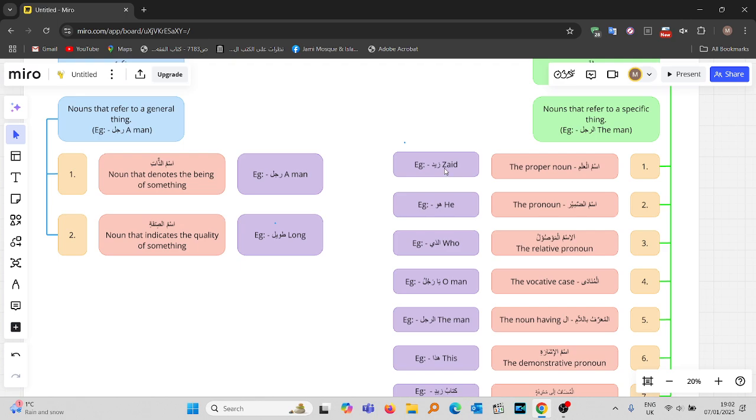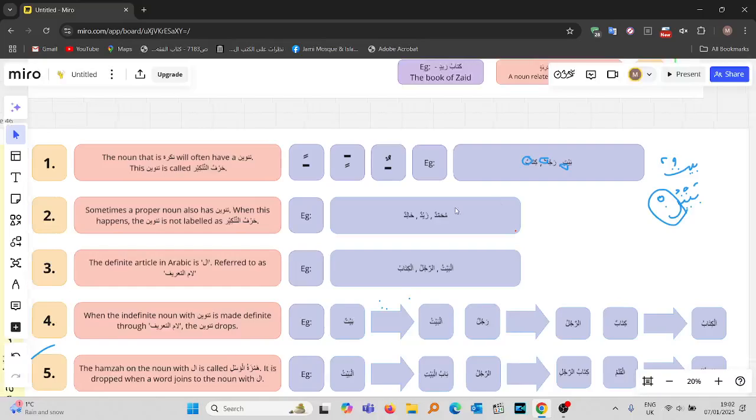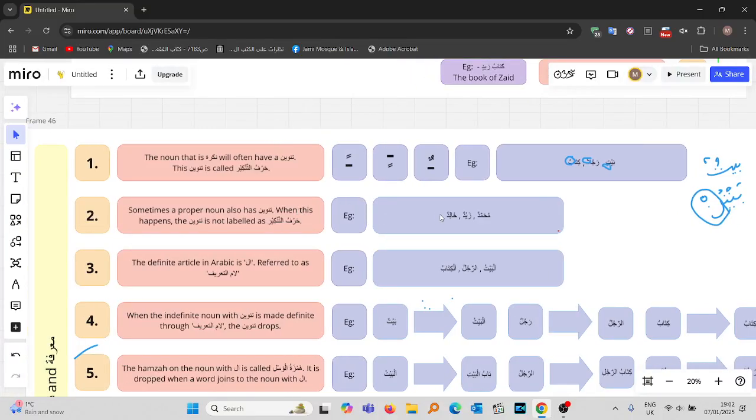We know this because the first letter in the English language, when we actually translate it, is in caps lock. The reason why it's in caps lock is because it's the name of a person. Does that make sense? It's a name of a person, so it's ma'rifah. So because of this, there are some proper nouns out there that also have tanween.